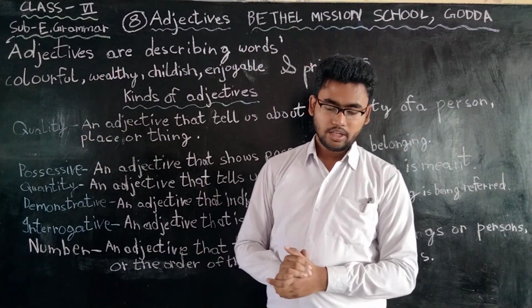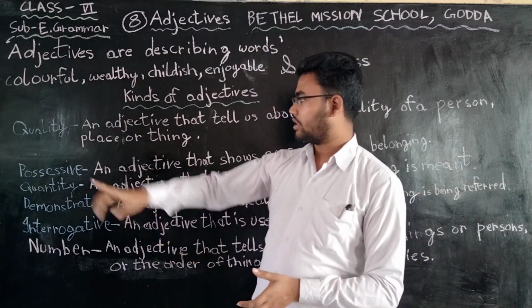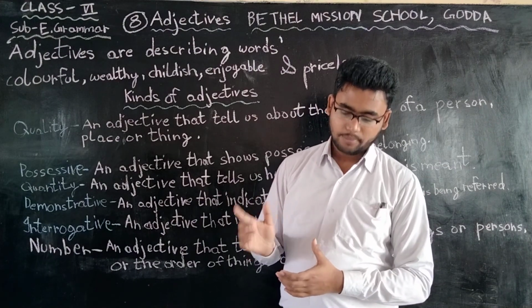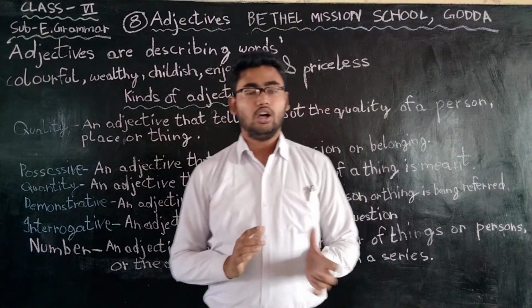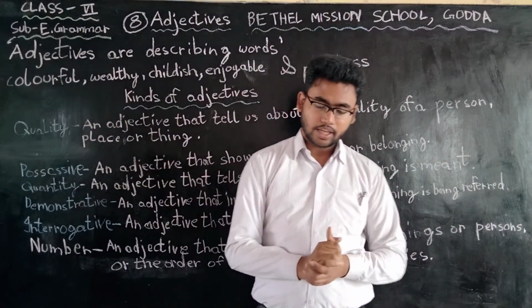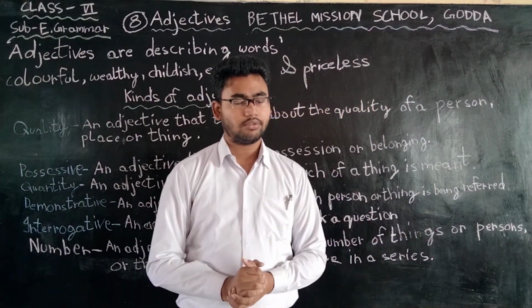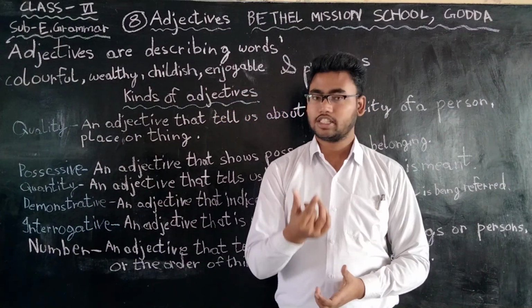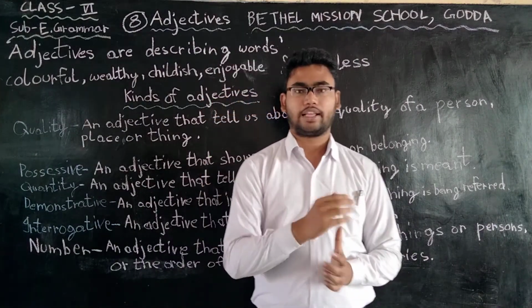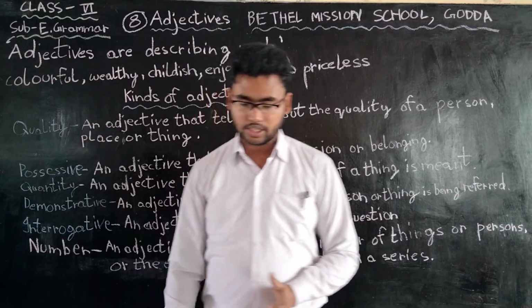Jolly took me to a crowded marketplace. Crowded becomes an adjective of quality. The Russian soldier helped us. So Russian becomes an adjective of quality. The guest enjoyed the crispy snacks. What kind of snacks it was? Crispy snacks. And here crispy is the quality of the snack. That crispy word means it's a good snack. So crispy becomes a quality, adjective of quality.